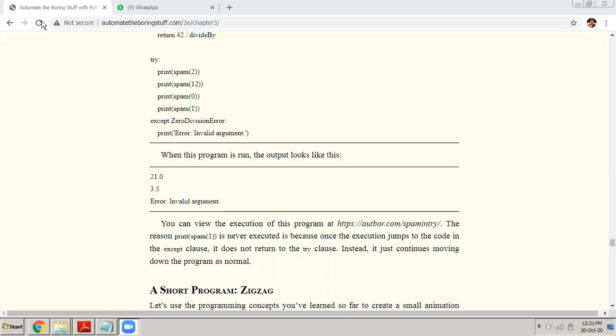If a program does not have syntax errors, the next type of error that a program might have is a logical error. Logical error, which is also called a runtime error, is an error that occurs during runtime. I gave you some examples yesterday. First example is accessing an element of an array which does not exist. For example, if you have defined an array in Python of 10 elements, and you try to access, let us say, the 20th element, which is not present, then it will give you an index error. It will say that this index does not exist, or this element in the array does not exist.